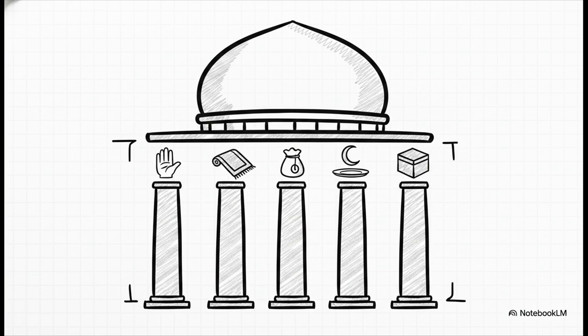Second is Salat, the requirement to pray 5 times a day. Third is Zakat, which is all about giving alms or charity to those in need. Fourth is Sawm, fasting from dawn to dusk during the holy month of Ramzan. And fifth is the Hajj, a pilgrimage to Mecca that you're supposed to make at least once in your life. Together, these 5 pillars built a society that was incredibly disciplined, unified, and really focused on charity.